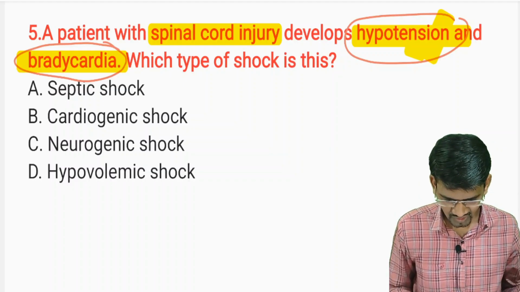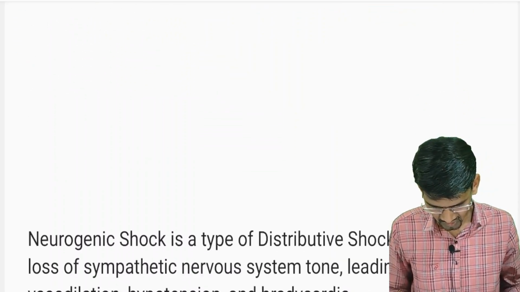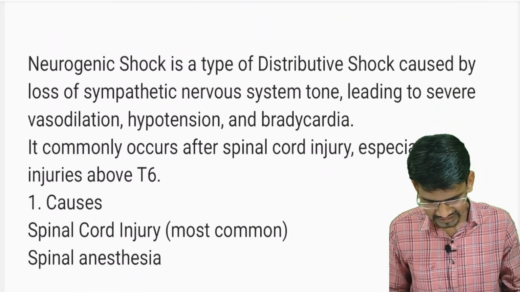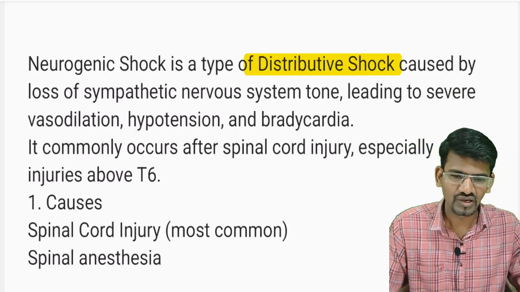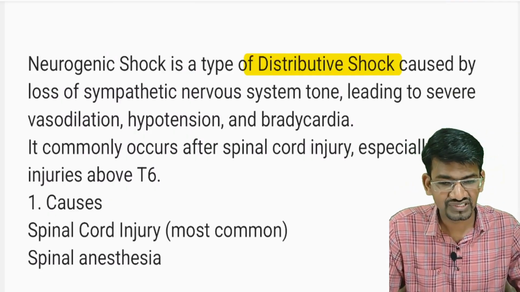So what actually is neurogenic shock? It is a distributive type of shock caused by loss of the sympathetic nervous system.